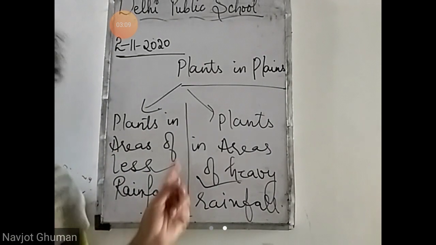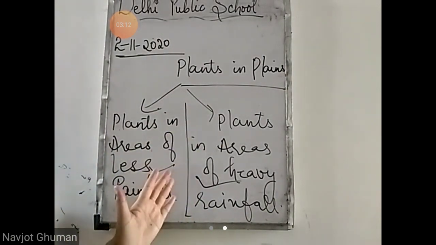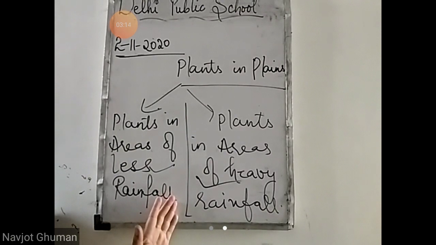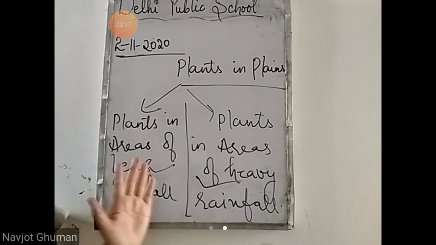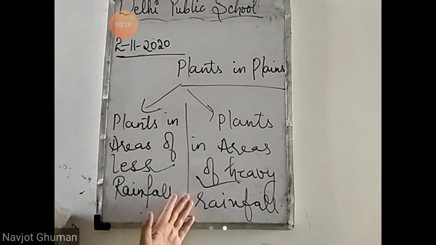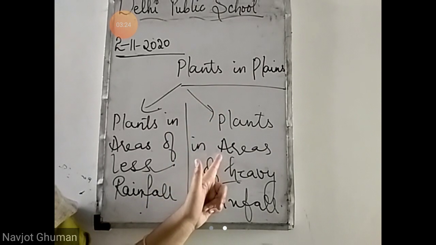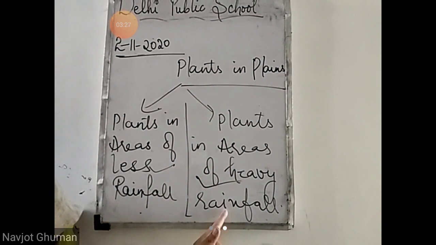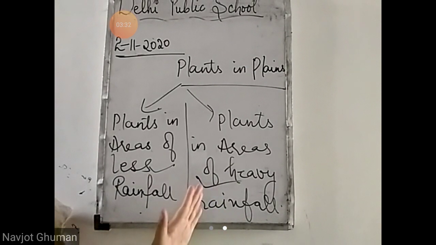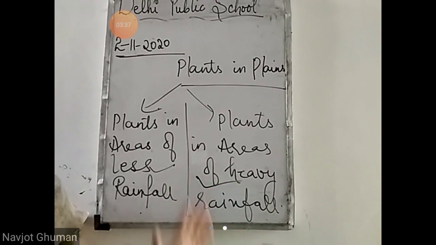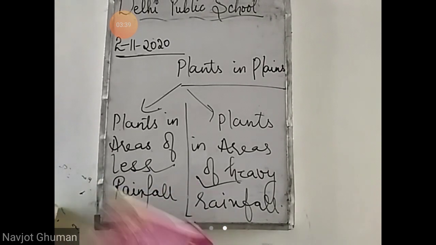So I hope you have understood the difference between these types of plants. Plants that grow in areas of less rainfall can survive in hot climate and shed their leaves in the autumn season. Plants that grow in the areas of heavy rainfall have leaves that remain green all year around and require a lot of rainfall for this. Rubber and teak are the main examples of the trees. So these were the plants that grow in plains.